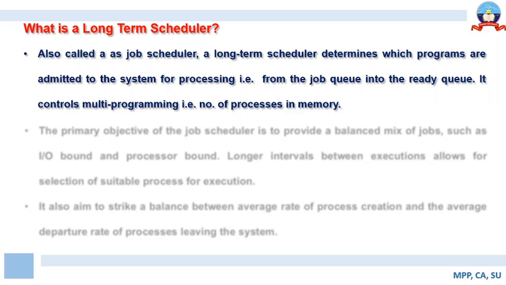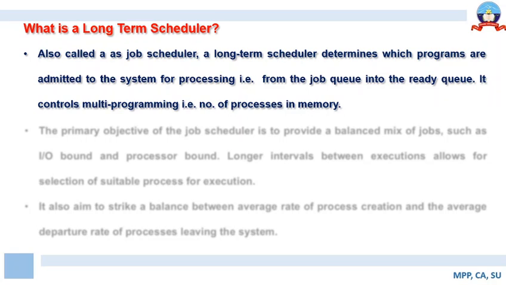So it controls multi-programming. Now this is a very important aspect of the long-term scheduler that everyone has to understand. As per the purpose, long-term schedulers determine which set of programs are to be admitted into the system for processing, that is, movement of the job from the job queue to the ready queue. And it is stated categorically that it controls multi-programming.